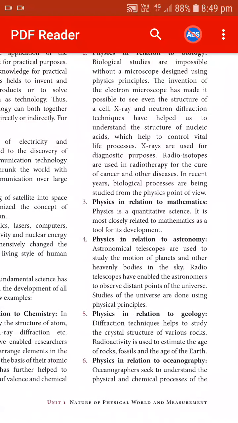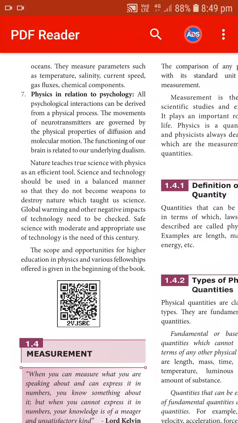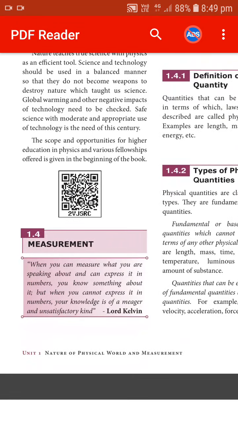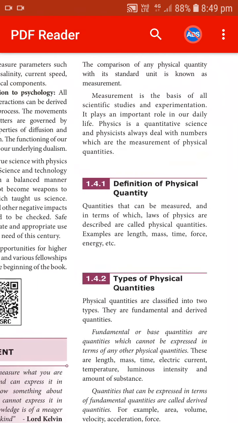Geology will support us to find out about the minerals and all the things. Even there is physics behind it also, and even physics is behind psychology also. So all these things show how physics is there in technology at present. But physics actually starts only from here: measurement. How will you measure the quantities?